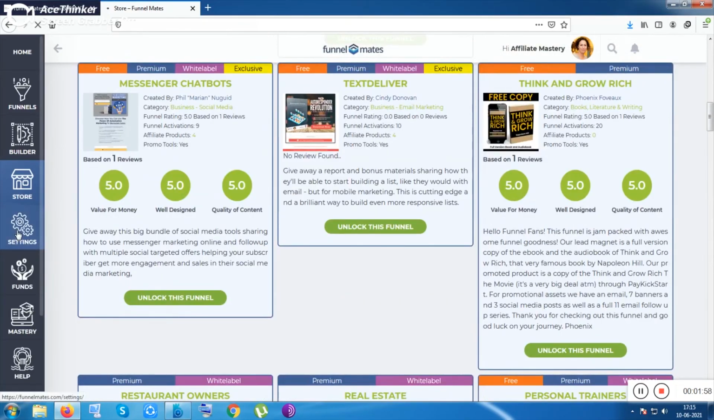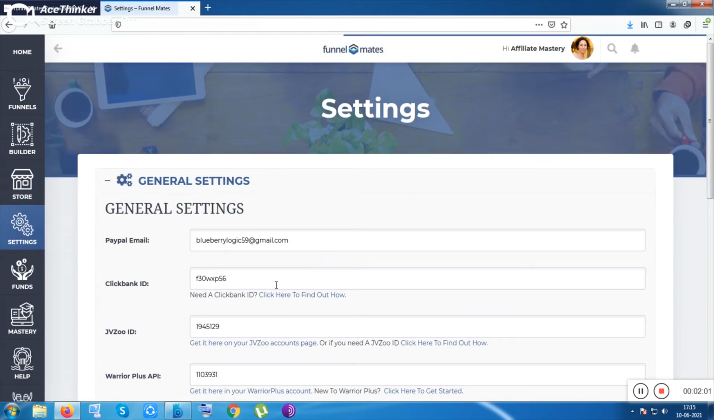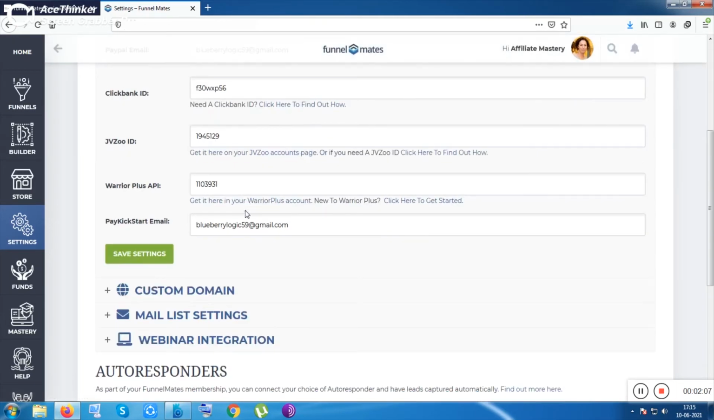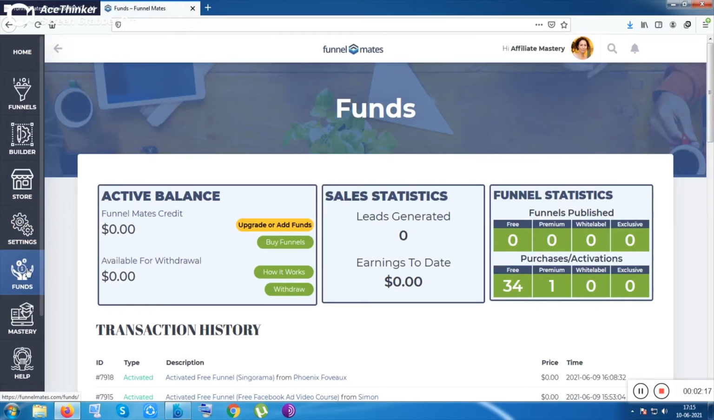Inside settings you need to put your affiliate links, like your ClickBank ID, JVZoo ID, Warrior Plus ID, PayPal ID, and PayPal email to get paid, and also PayKickstart. That is the main thing. And inside funds, similar stuff like your funds, your available balance, your wallet, and your earnings.